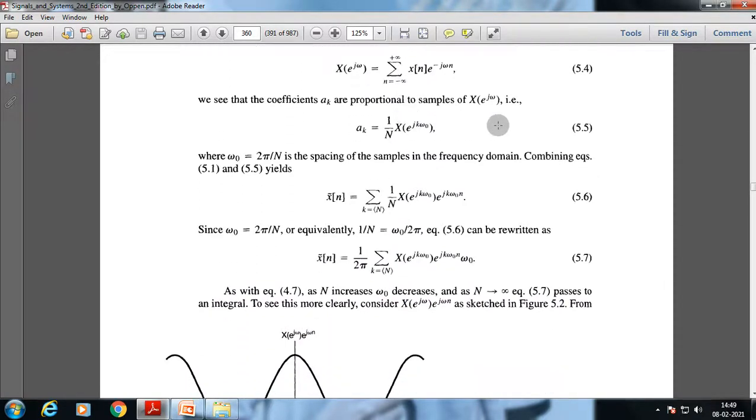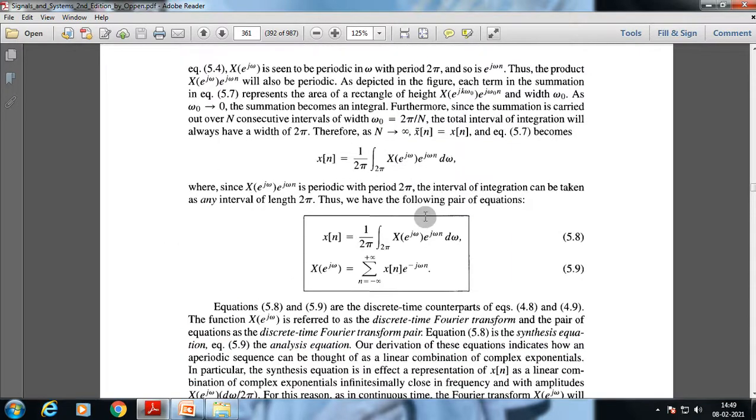Here, very similar to the continuous time signal, we use that N. As we already know, in case of a discrete time signal, omega 0 is equal to 2 pi by N. So as N increases, omega 0 decreases. Depending upon that, as we let N tend to infinity, we can rewrite this signal as a synthesis equation and an analysis equation.